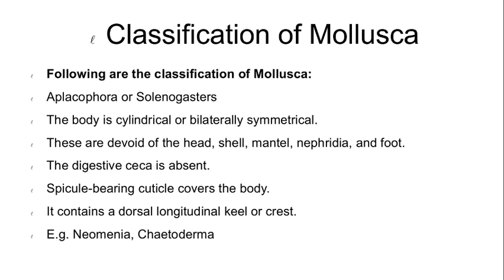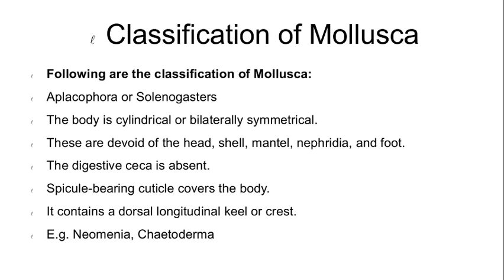Aplacophora: the word means A means no, plax means plate and pherin means bearing, that is, there are no plates in the shell. In Aplacophora, the body is worm-like, bilaterally symmetrical and cylindrical.